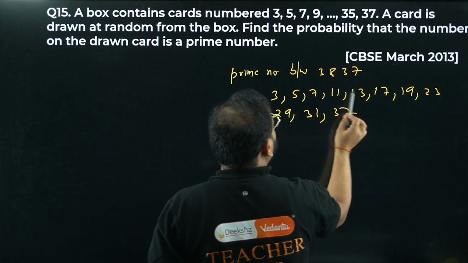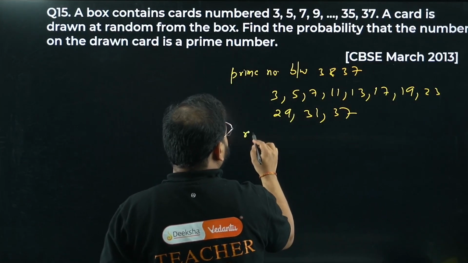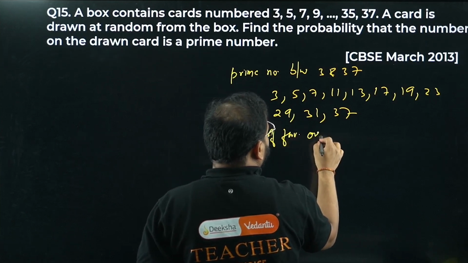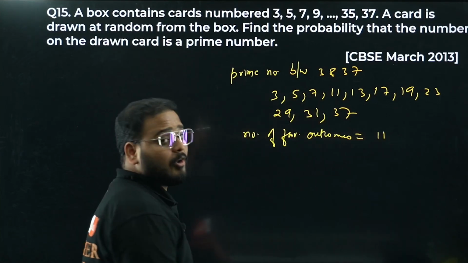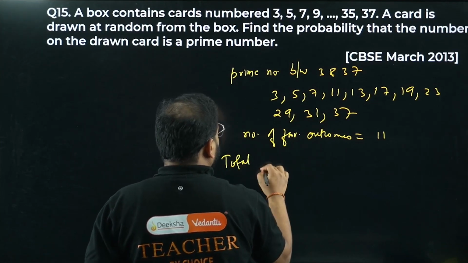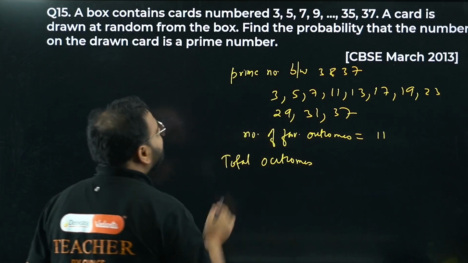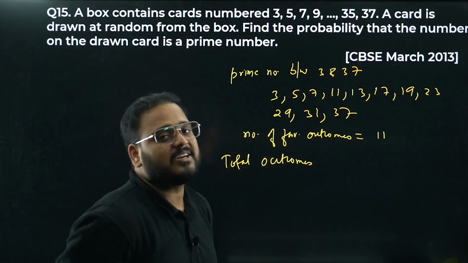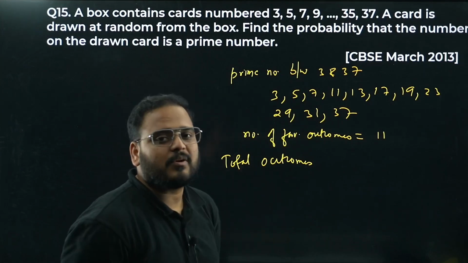How many are there? 1, 2, 3, 4, 5, 6, 7, 8, 9, 10, 11. So number of favorable outcomes is simply 11. What about total outcomes, sir? Have a look. They've given an AP, right? It's an AP. First term is 3, last term is 37. The common difference is 2 all the time because it's a series of odd numbers from 3 to 37.